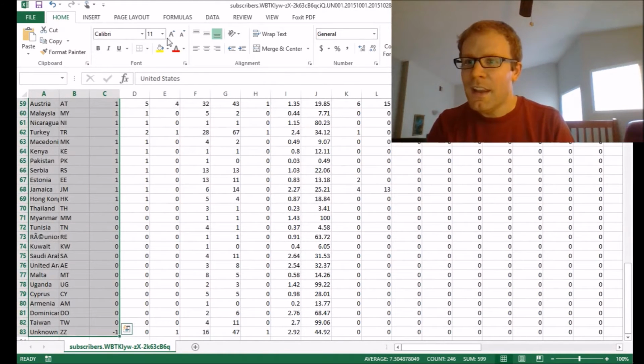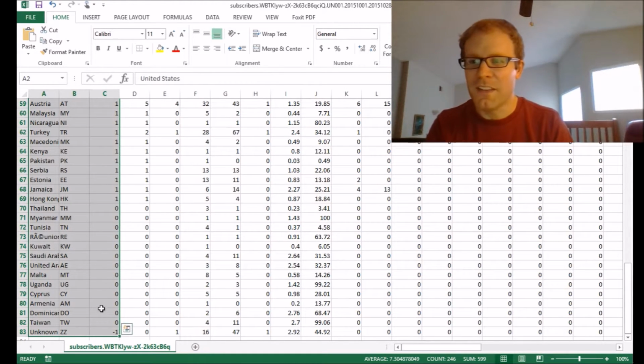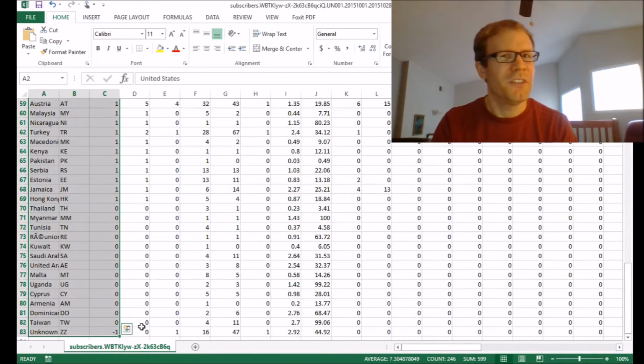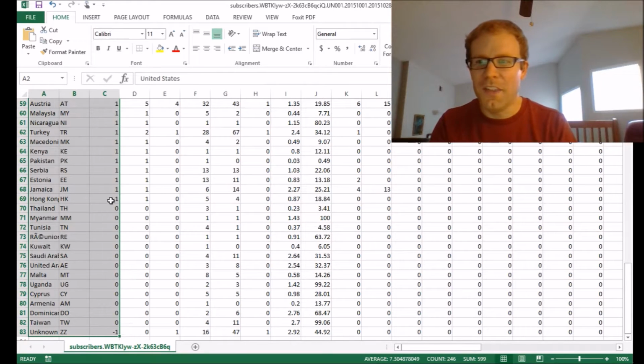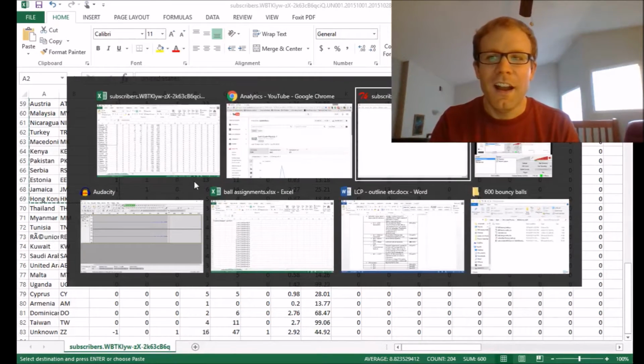So I'm going to grab all of these. Now this has included countries where I have had subscribers and lost some. So for example, it's telling me that I had some in Thailand and then lost them. I had some in Kuwait and then lost them. I also have -1 subscribers in an unknown country. Not entirely sure what's going on there, but we'll just not include the zeros and -1s.